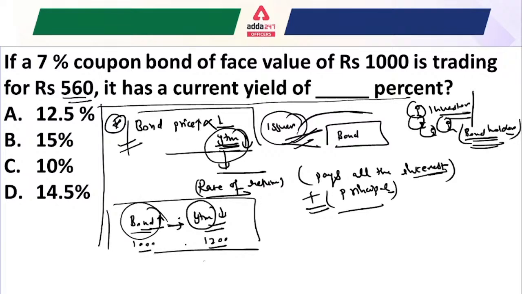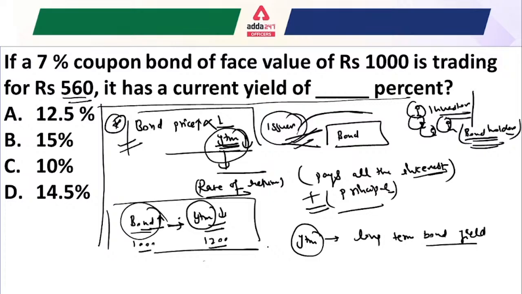Another thing is that YTM is the total return anticipated on a bond if the bond is held until it matures. So it is considered a long-term bond yield, and whenever you find the term YTM, it also means a long-term bond yield, but it is expressed as an annual rate.